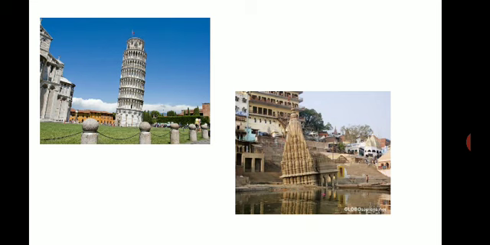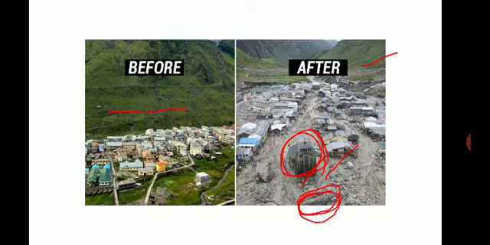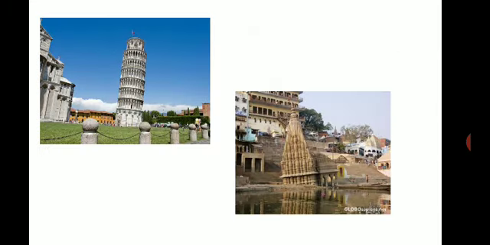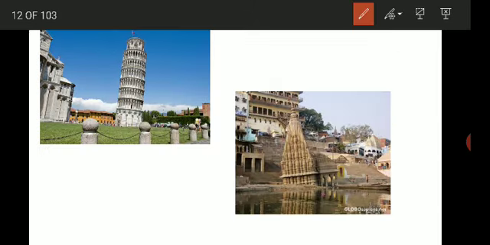One more example is, I think you all know this, the first image, the Leaning Tower of Pisa. It is not straight, it is not vertical, it is a tilted structure. So why is it tilted? Because it was constructed on soft ground. The foundation was laid on soft ground, and the whole structure is constructed in marble.